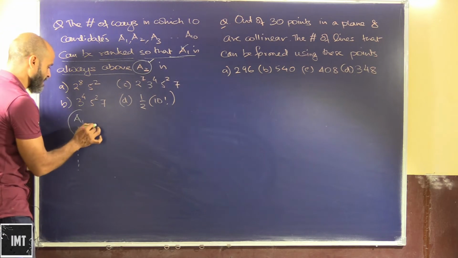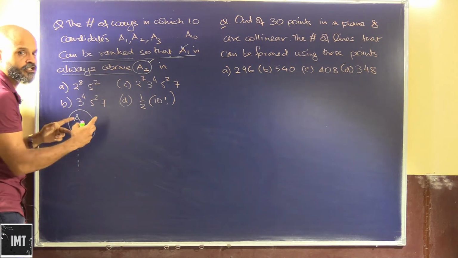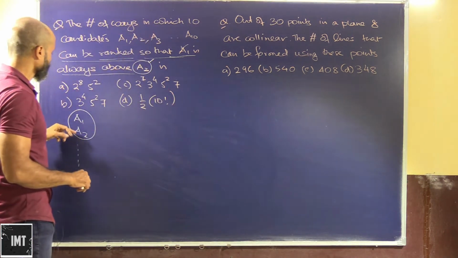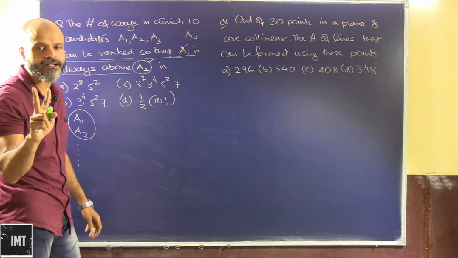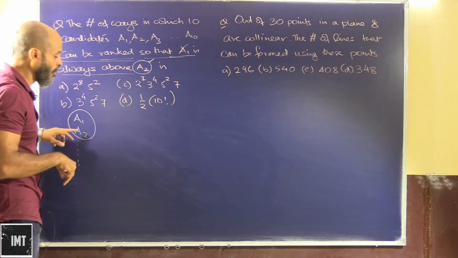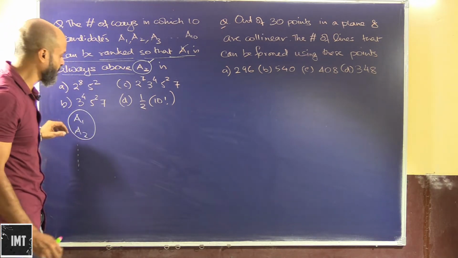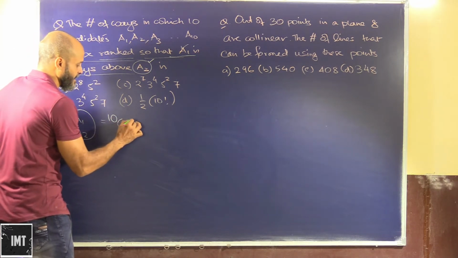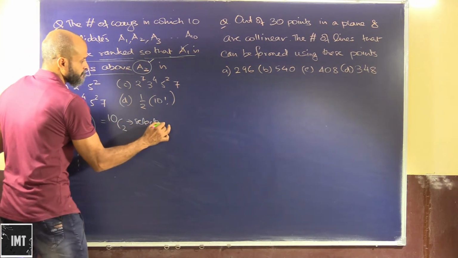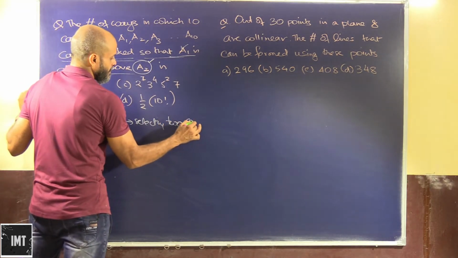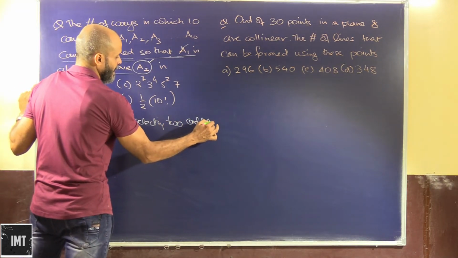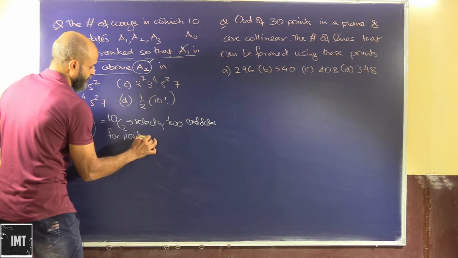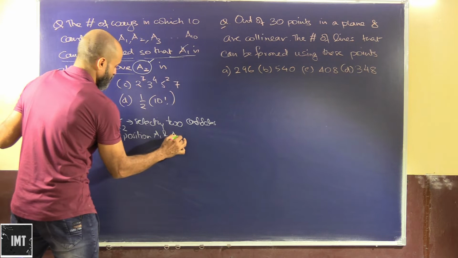Okay, so A1 is above A2, which means that these two positions cannot be interchanged. So first of all, we have to select the 2 candidates out of the 10 candidates for placing in A1 and A2. So this can be done in 10C2 ways, selecting 2 candidates for positions A1 and A2.